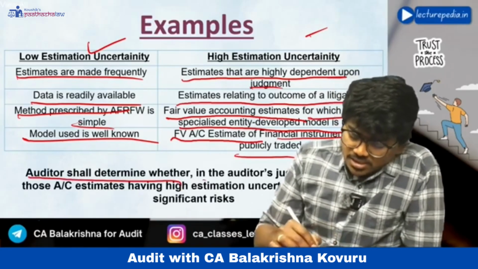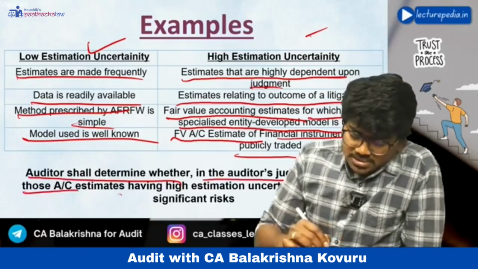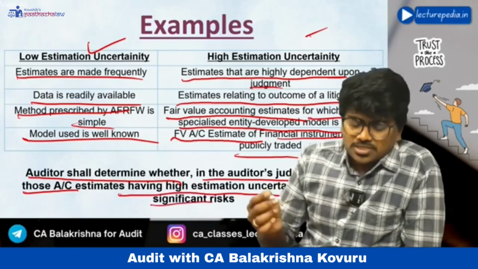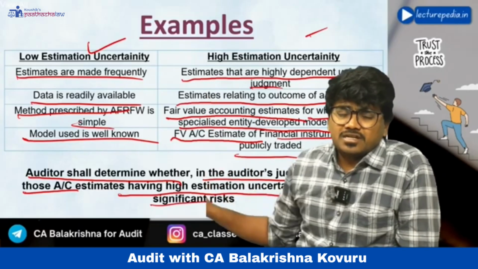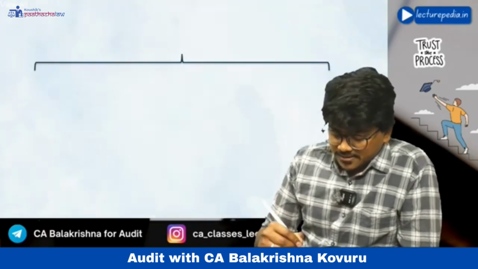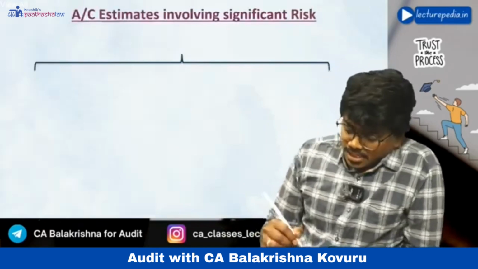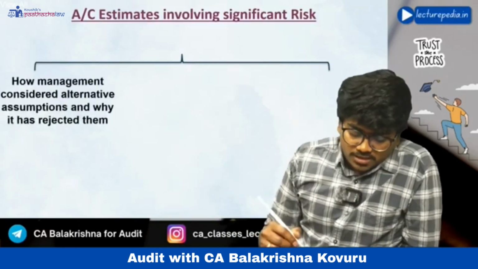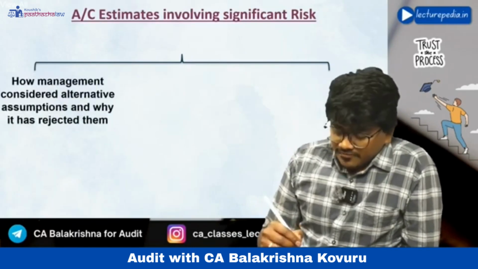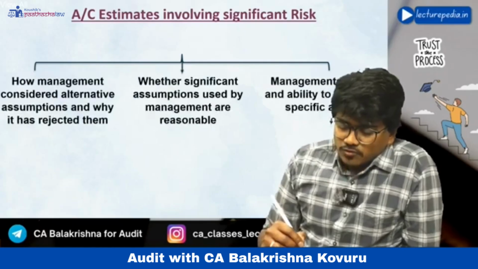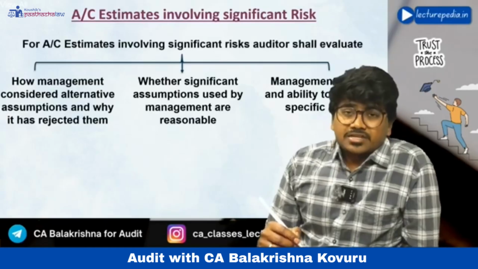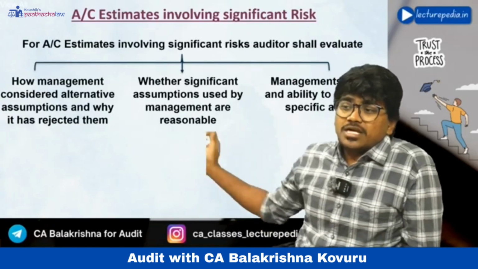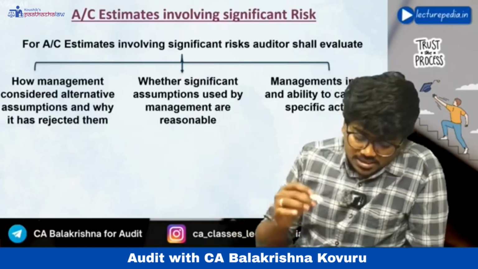The auditor shall determine whether, in the auditor's judgment, any of those accounting estimates having high estimation uncertainty give rise to significant risk. Okay, the auditor needs to determine whether any of this leads to significant risk. Next, accounting estimates involving significant risks. If accounting estimates involve significant risk, then for such significant risks, the auditor should evaluate the following. What are they? Let's see.